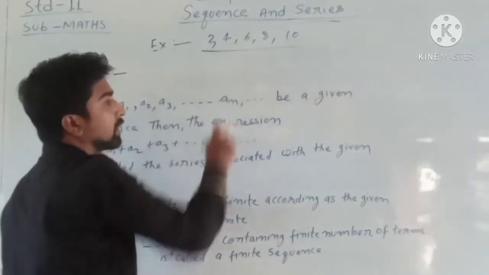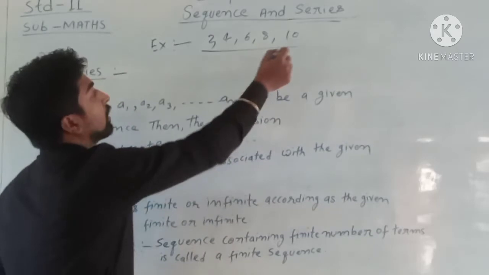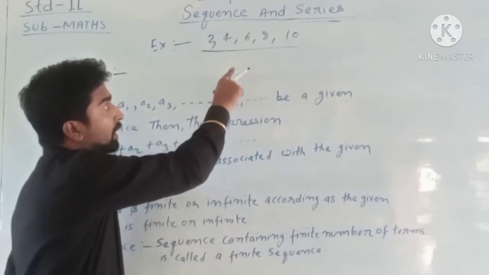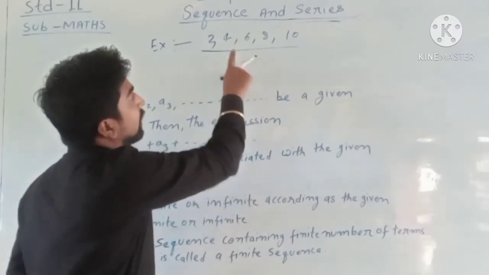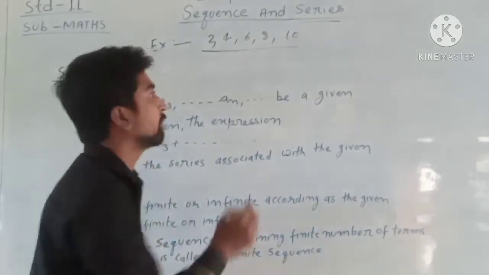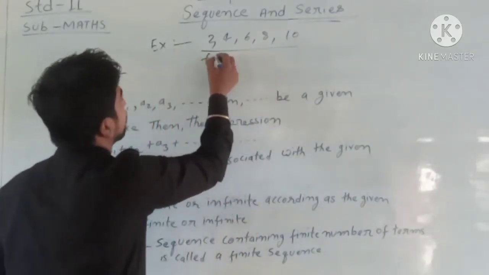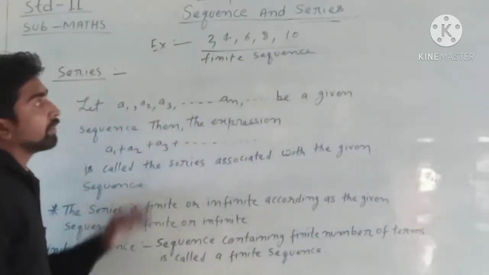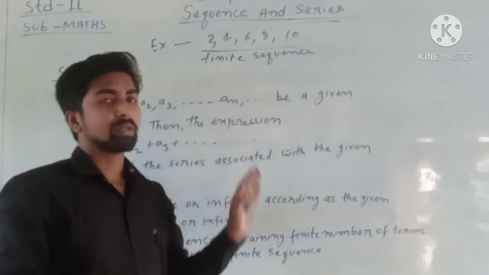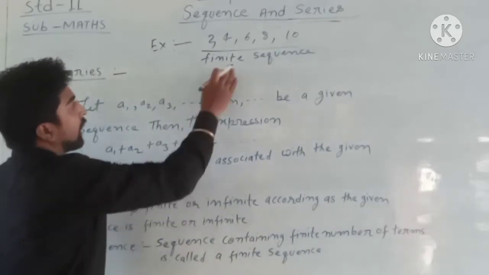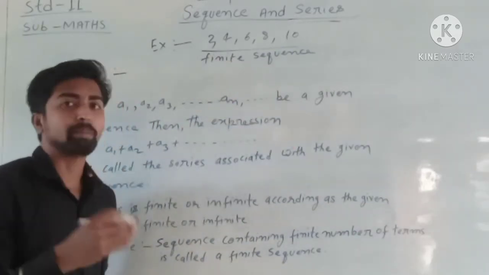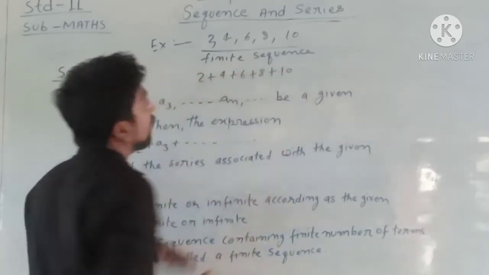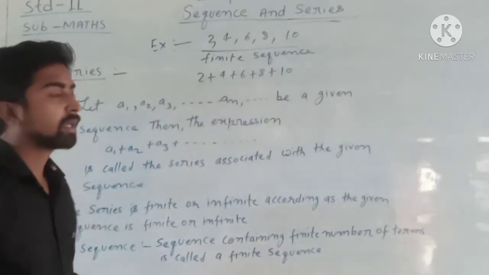So this sequence is a finite sequence. Now we can make this sequence a series. With the help of the terms of this sequence, we can make a series like 2 plus 4 plus 6 plus 8 plus 10. And this is a finite series.